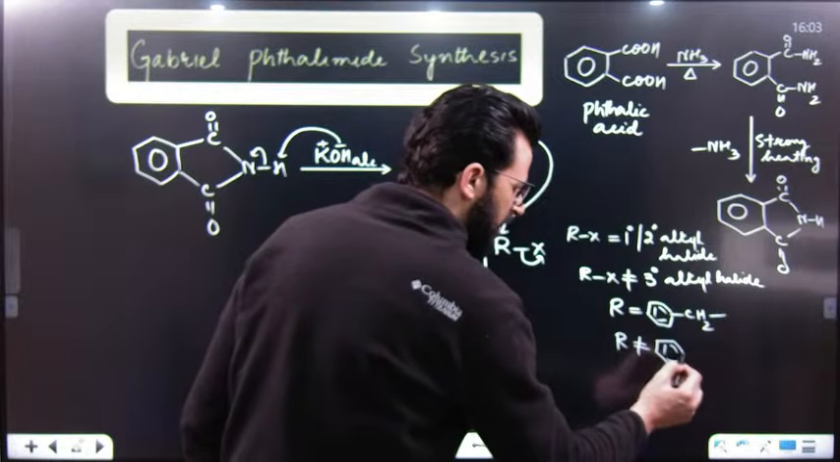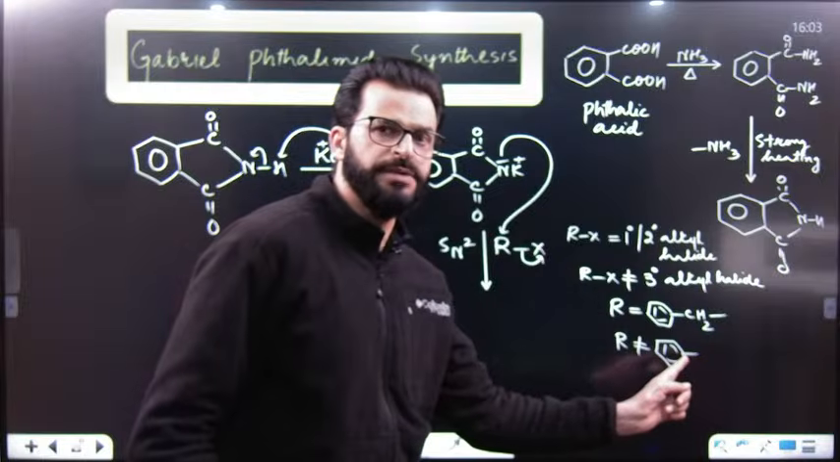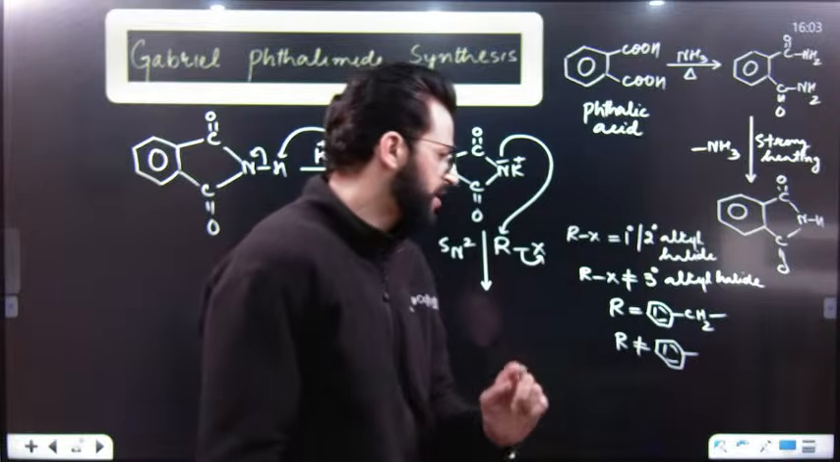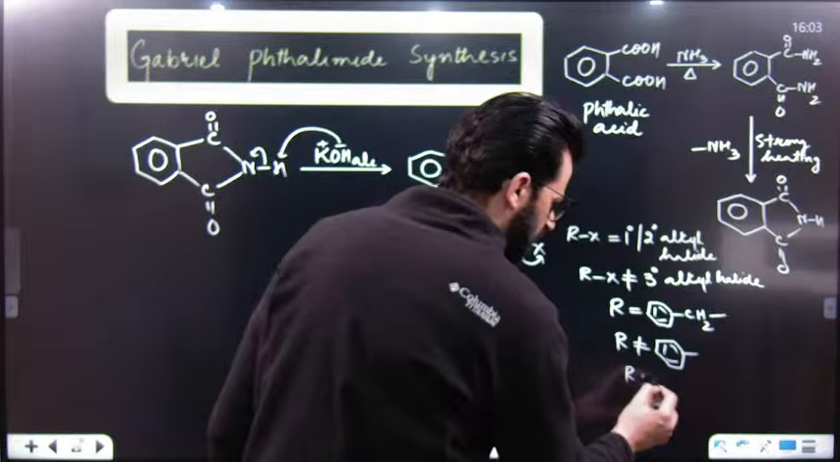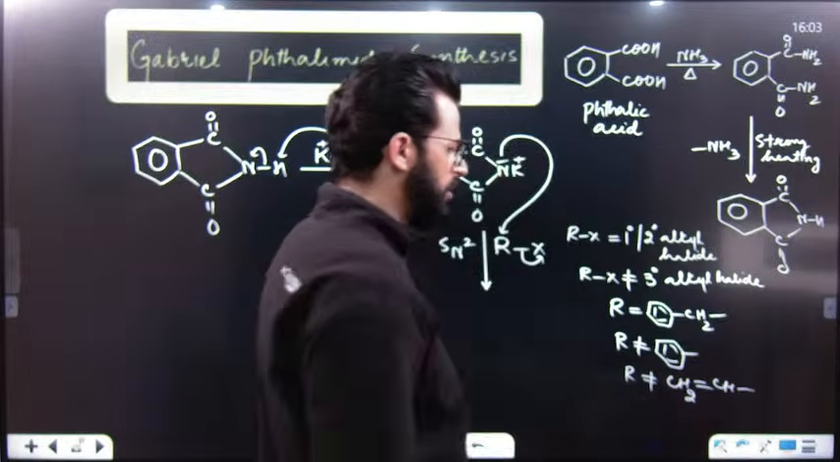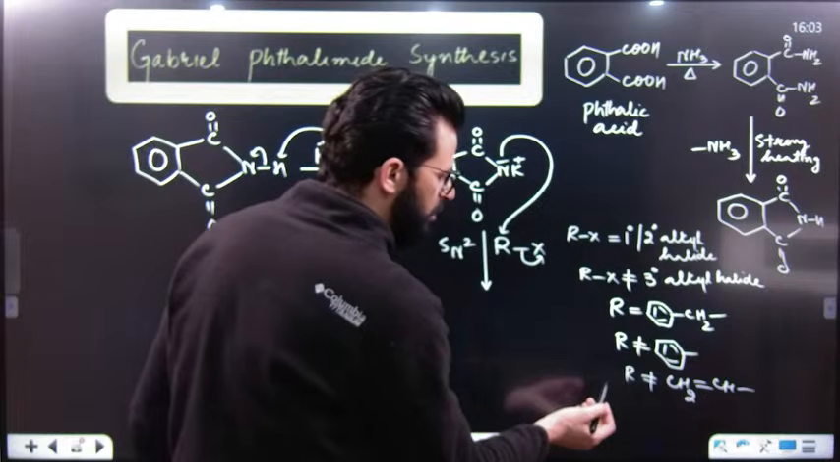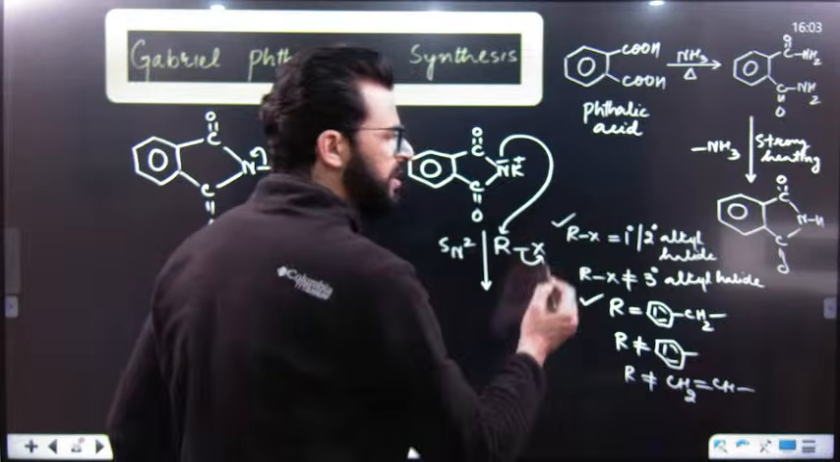R can never be an aryl group, because in this case X is attached to an sp2 hybridized carbon and it never shows the reaction. Similarly, R can never be a vinyl group as well. In a nutshell, if R is one of these, the reaction will not occur; only this or this can show this reaction.